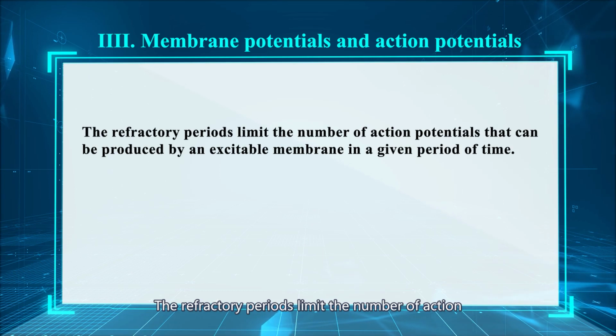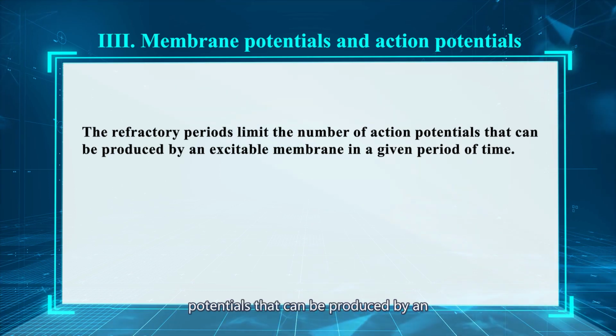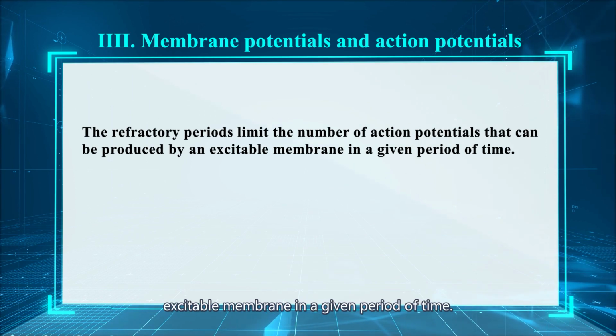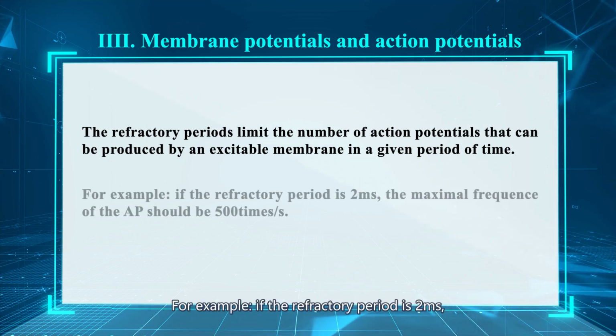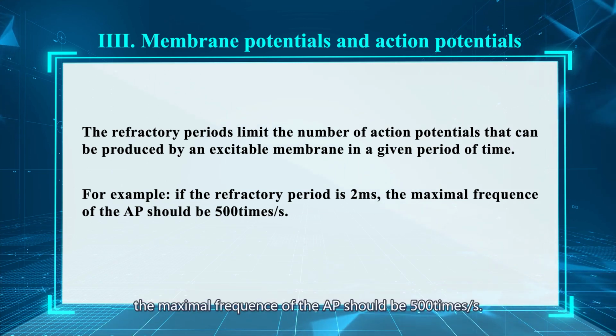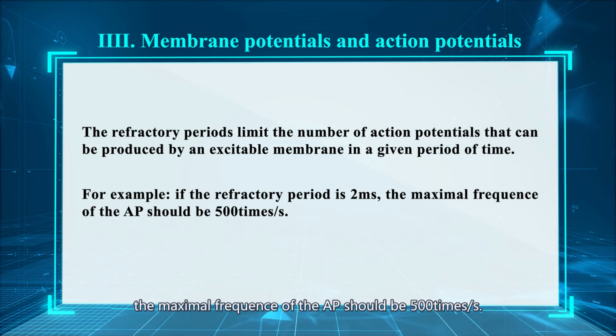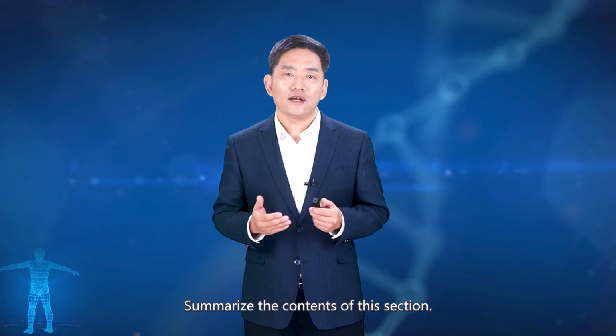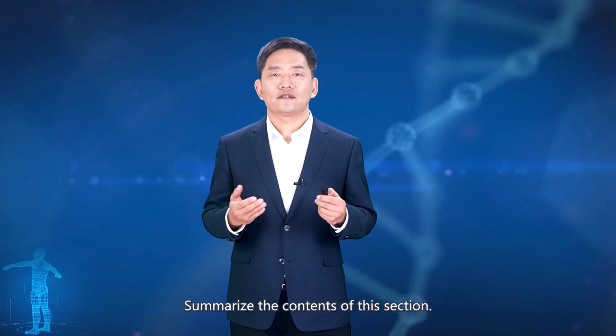The refractory period limits the number of action potentials that can be produced by an excitable membrane in a given period of time. For example, if the refractory period is 2 milliseconds, the maximal frequency of action potentials should be 500 times per second.